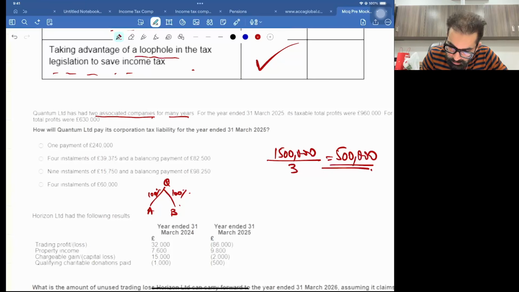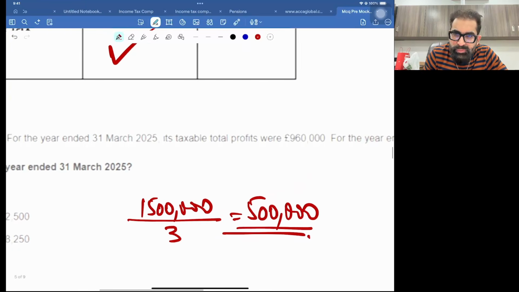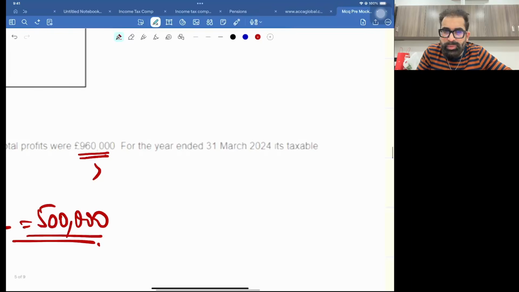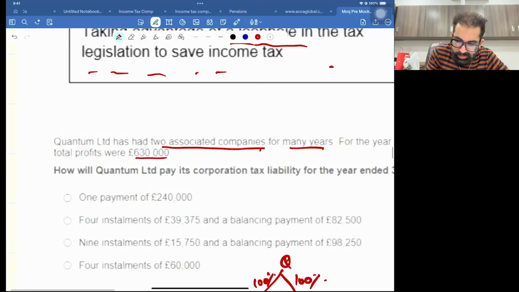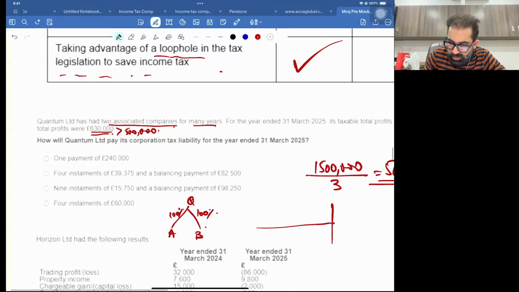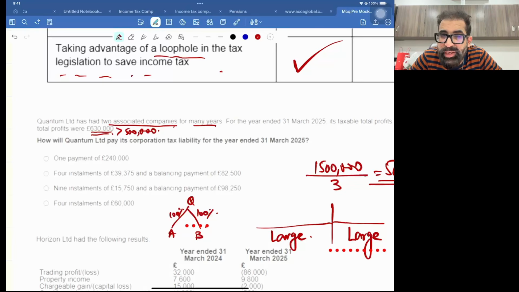Let's see. For the tax year 2025, the TTP is 960. Yes, current year you are large, greater than 500. Current year you are large, but let's see the last year. For the year ended 31st March 2024, again it's 630, means it's greater than 500. So last year you are also large. Right now you are large, and last year also you are large. So no exemption at all in the current year from installments. Yes, you need to follow the installment process.